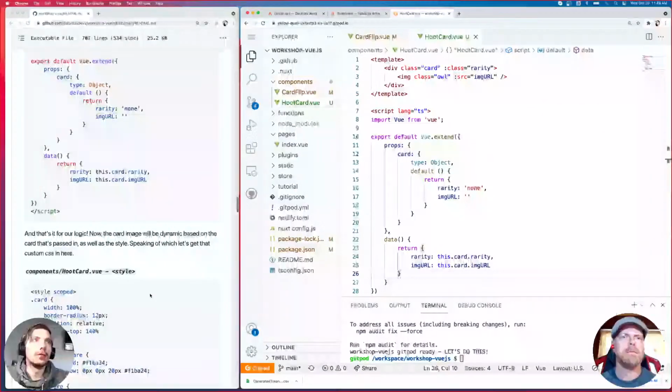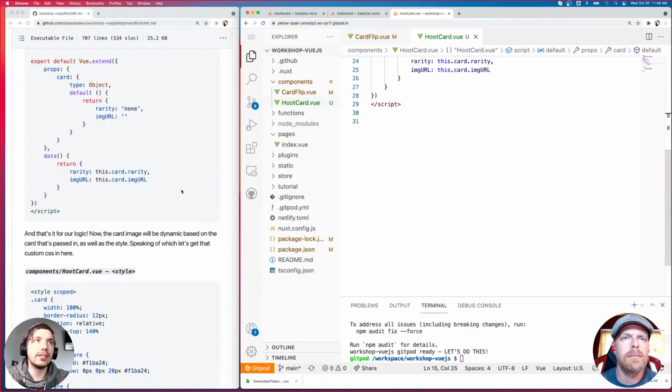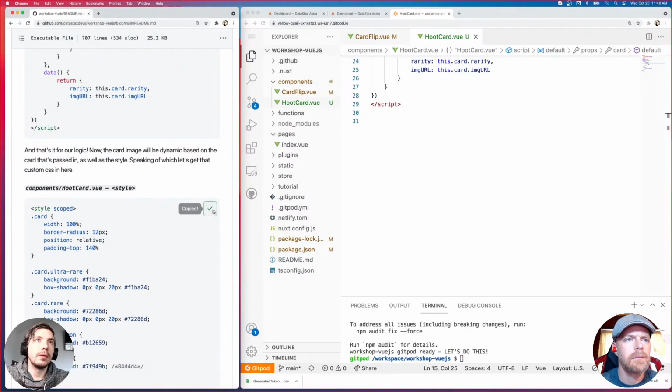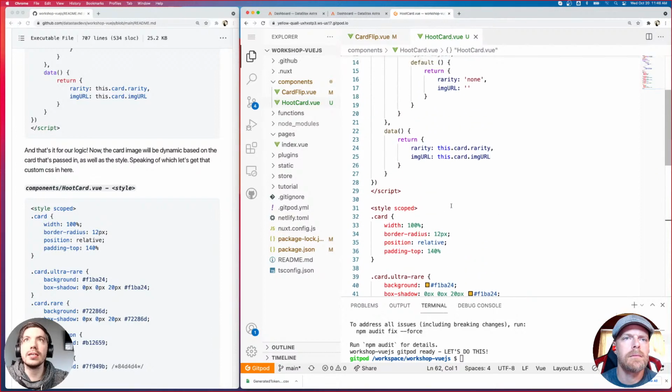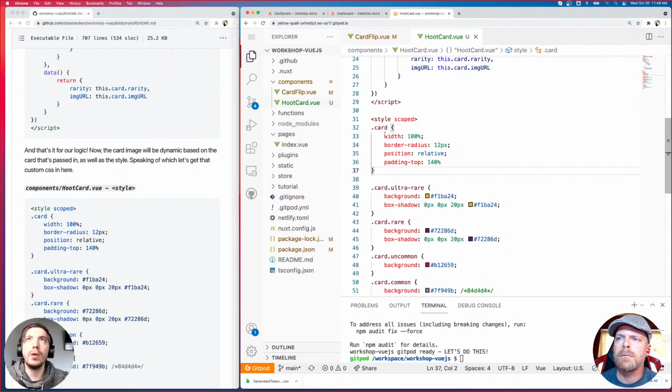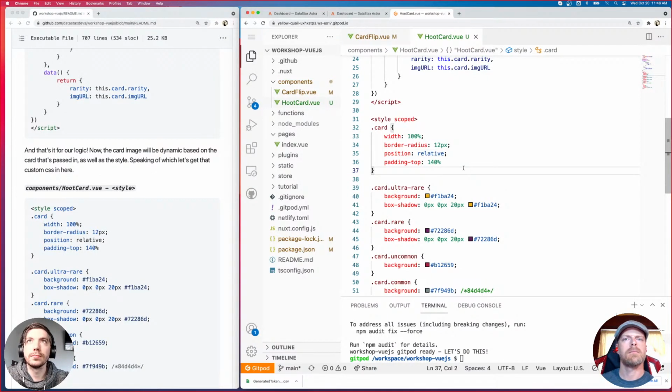All right. So that's actually pretty much it for our logic part. We're just importing information, and we're dynamically changing the class and the image source based on that information. So now we have to do our style section. I'm going to go ahead and copy this out. So in our styles, we have our CSS. It's pretty simple. We have our card, which just makes sure that we have the right shape for our card, using the border radius and whatnot.